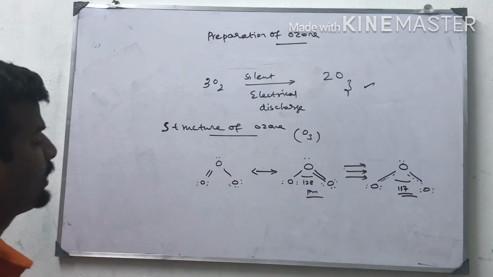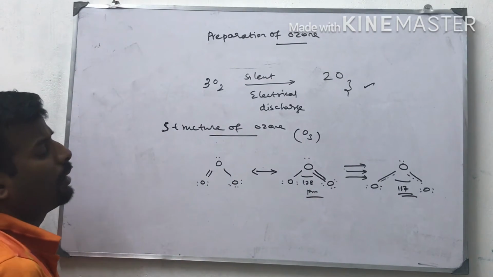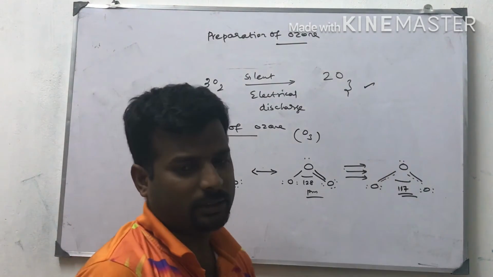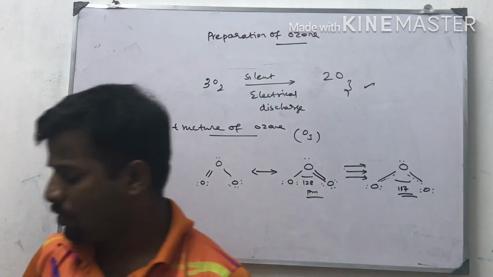So this is the structure of the ozone O3 molecule, and this is the resonance form of ozone, and this is the finalized form of the ozone molecule.